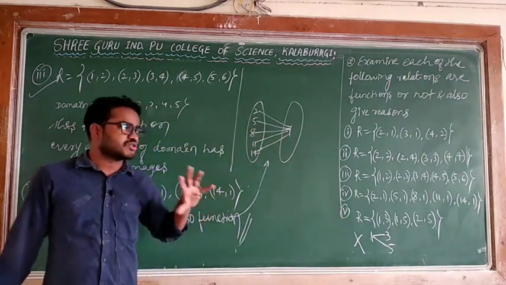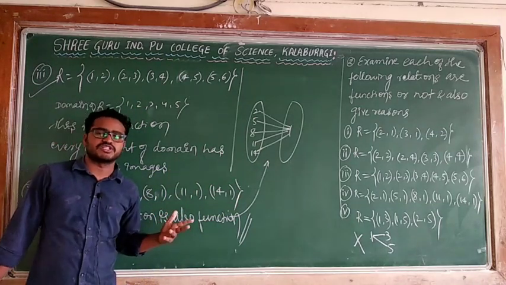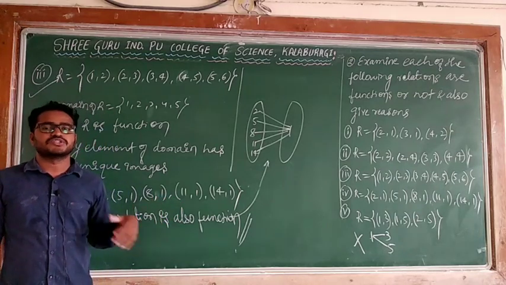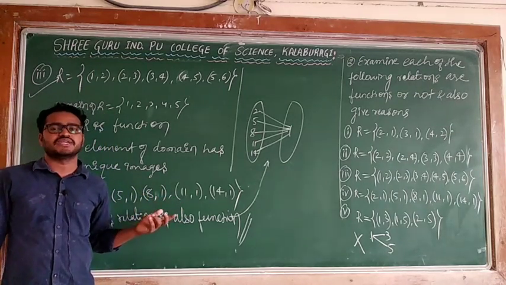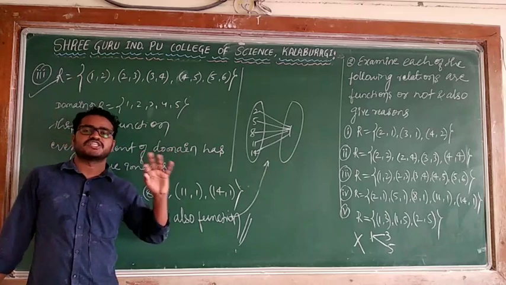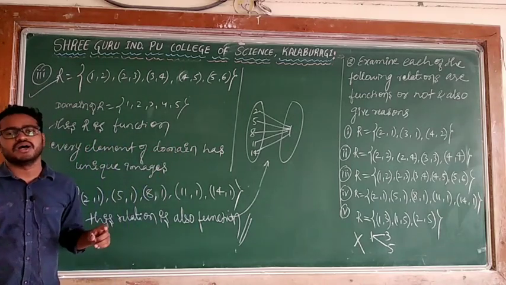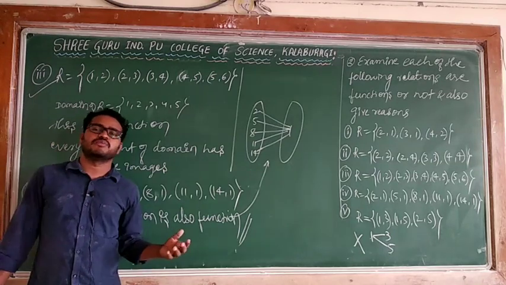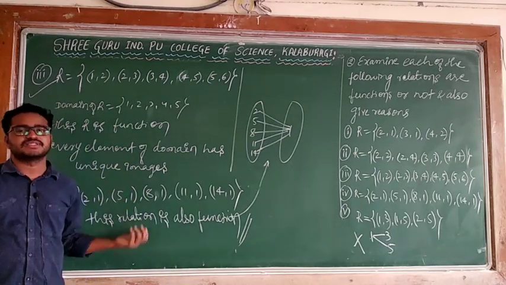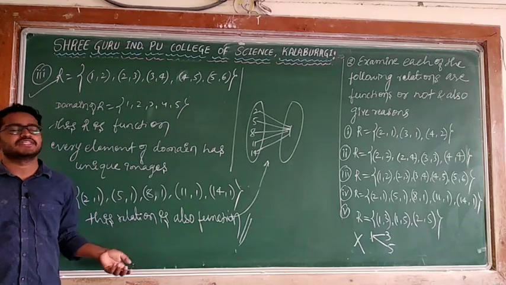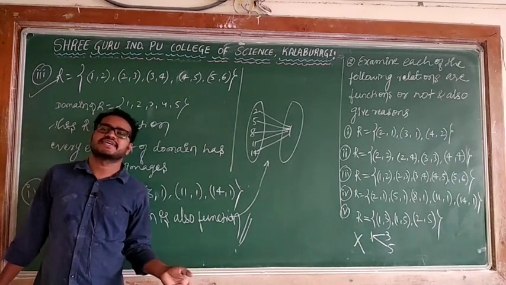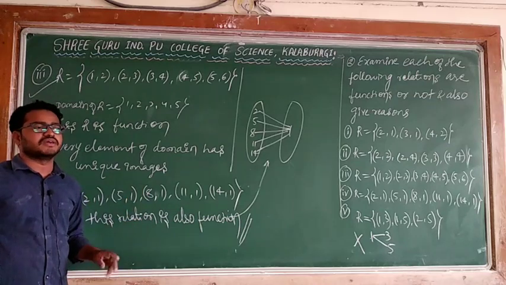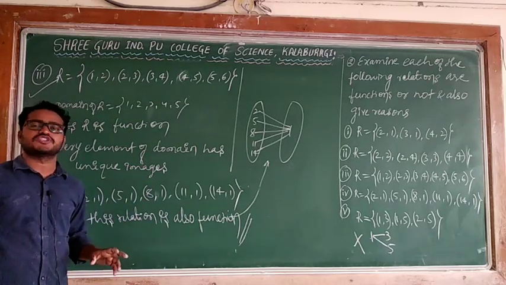So this is about what a function is and how to identify a function using this rule, and what the notation of the function is. I said f from A to B. The first set itself is always the domain of the function, and the images of the elements of the domain form the range of the function. Codomain is again the second set. So this is verification: you check whether the condition is satisfied or not.